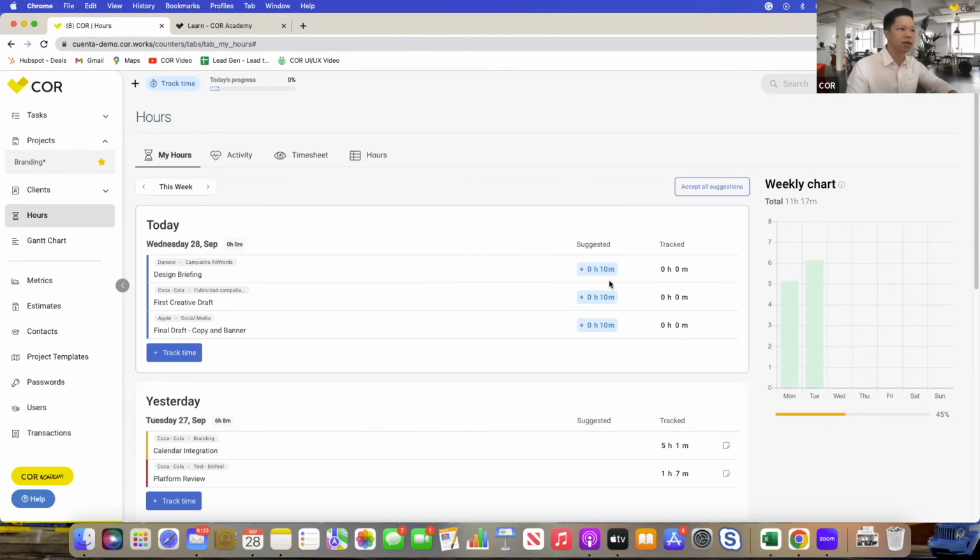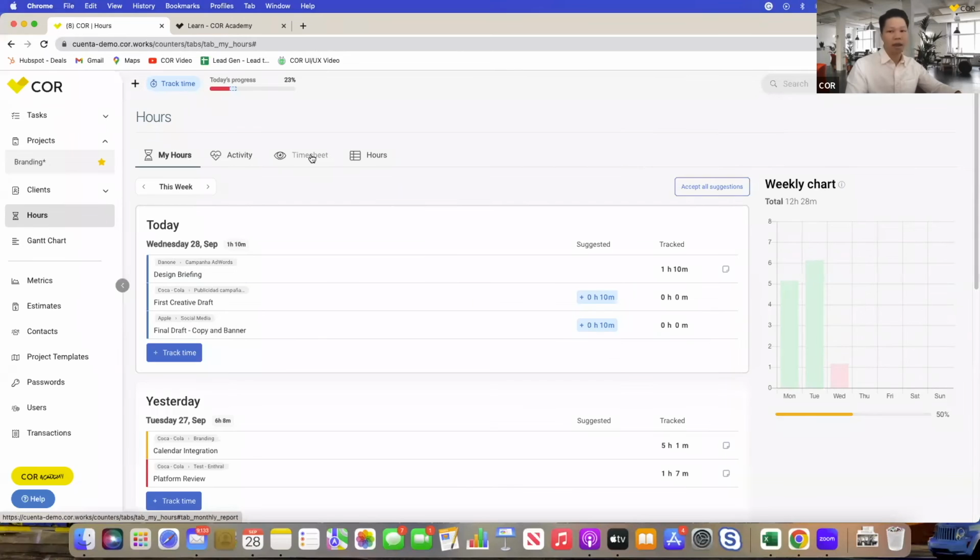And if you disagree with this suggestion right here, and you want to make edits, and actually I spent a little bit more time on that, you can just make those edits and hit save right there. And it'll change that right away, and it'll track time in the weekly chart here. You can see something change in the chart here as well.